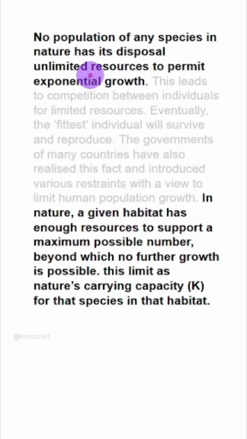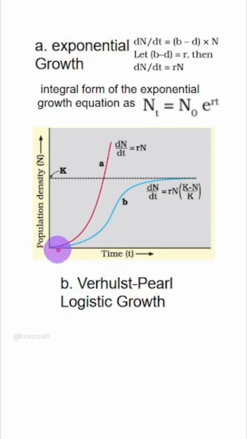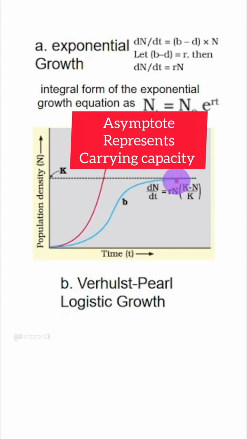First one, keep this in mind that in nature the resources are not unlimited. Exponential growth is not possible in reality. Logistic growth, on the other hand, is represented by this parameter which is called nature's carrying capacity. So we have enough resources in a given habitat which can support maximum growth, and beyond that the growth plateaus. It doesn't grow any further. So see, this is realistic growth. It increases because there are enough resources, but then after that, when the resources start depleting, the growth also becomes stationary. This is called asymptote.